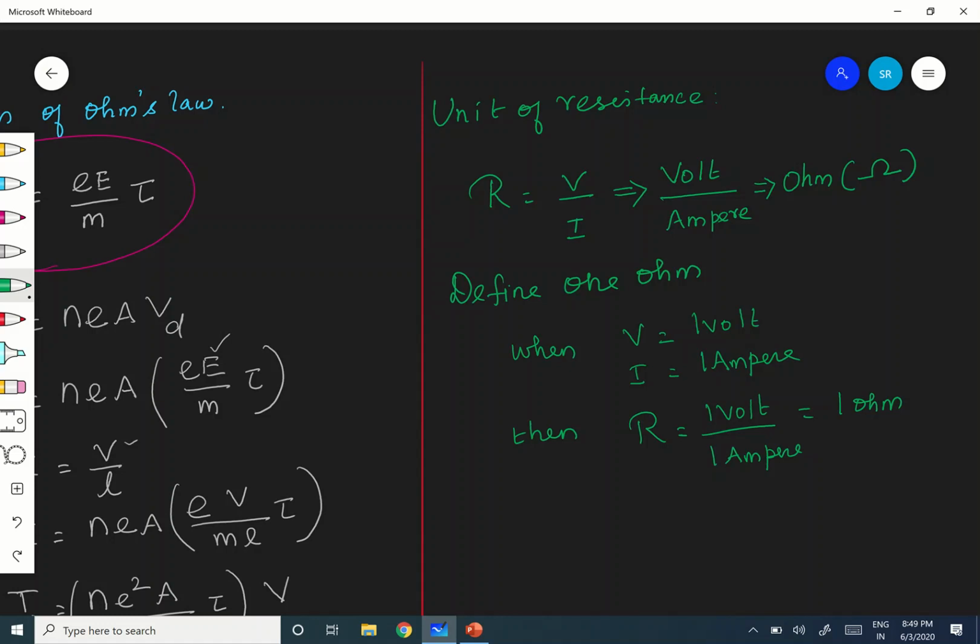So, what is that? The resistance of the conductor is said to be 1 ohm if a current of 1 ampere flows through it, when the potential difference across its ends is 1 volt. Correct? Is it clear?